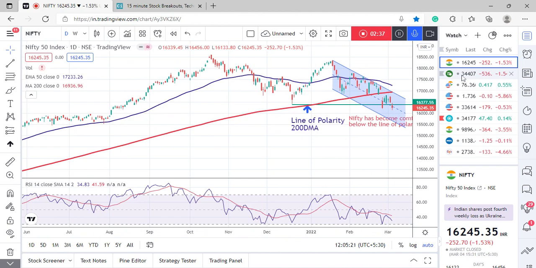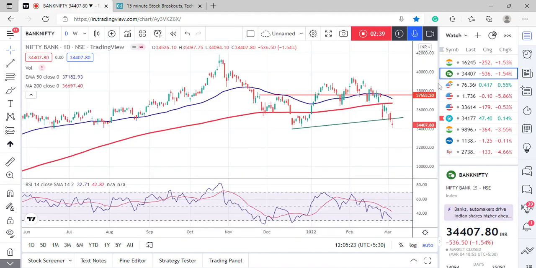Now we can talk about Bank Nifty. Bank Nifty has fallen below this trend line, which was drawn with this low, this low, and this low, and now it has broken below the trend line, and RSI is also indicating bearish momentum. Also, we can see that the 50 EMA is coming towards the 200 days moving average, and going forward, we can expect resistance at around this level.